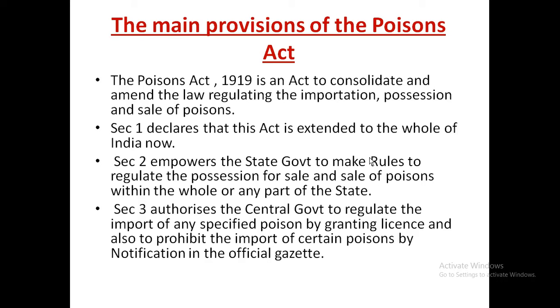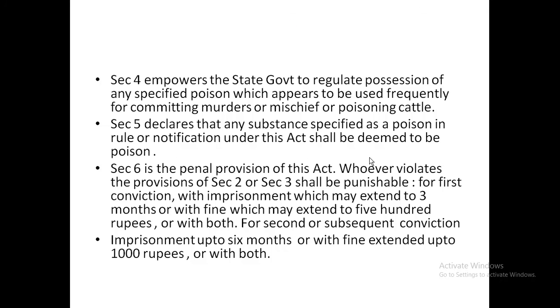Section 1 declares, as I have already told you, its title and its extent. Section 2 empowers the state government to make rules and regulate the sale and possession of the poison. Section 3 authorizes the central government to regulate the import of any specified poison by granting license, and also to prohibit the import of certain poisons by notification in the official gazette. Section 4 empowers again the state government to regulate possession of any specified poison which appears to be used frequently for committing murders or mischief or poisoning cattle.